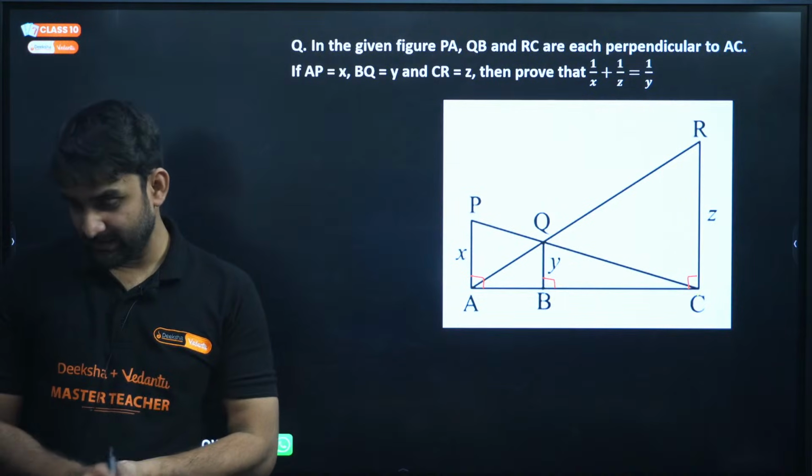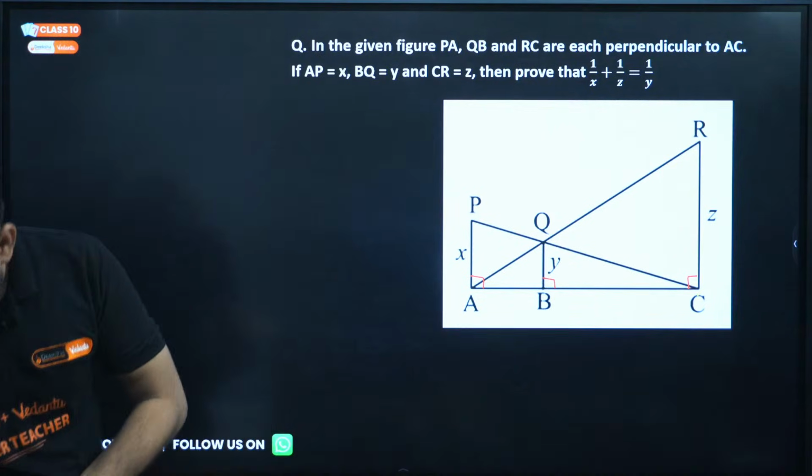Arambian is there. Hi. Namaskar. Very good. Namaskar, Arambian.